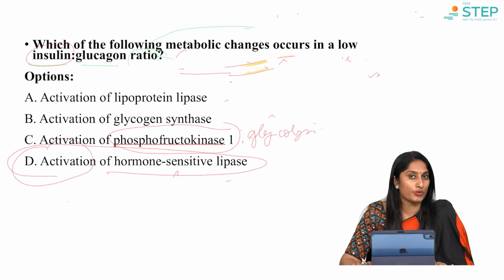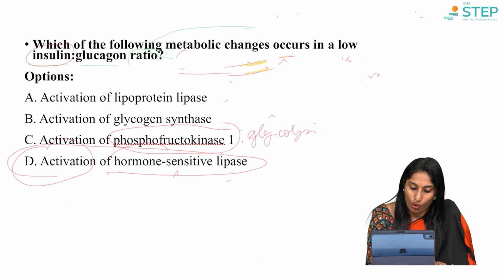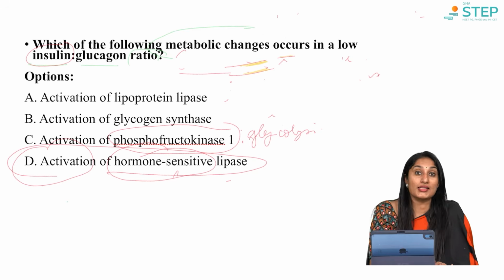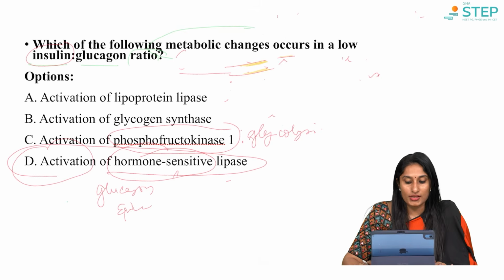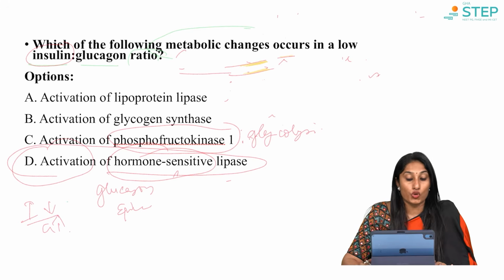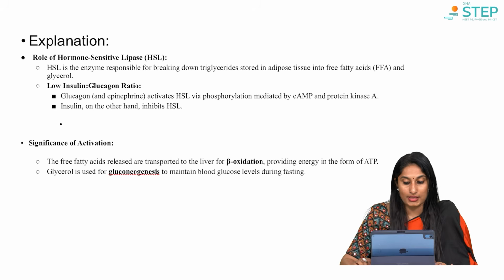So, we are left with option number 4, that is activation of hormone sensitive lipase. The word is telling you hormone sensitive. Which is the hormone this lipase is sensitive to? It is sensitive to mainly glucagon and epinephrine. So, what is happening in this scenario? Insulin is low, glucagon is high. So, when glucagon is high, hormone sensitive lipase gets activated.